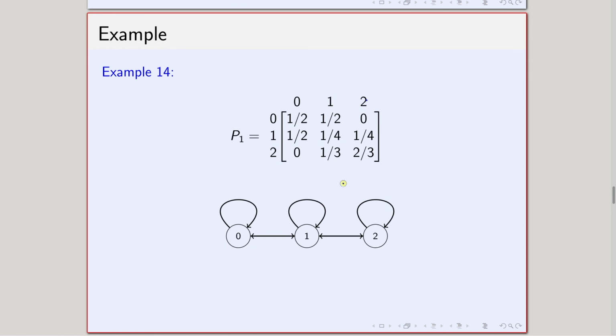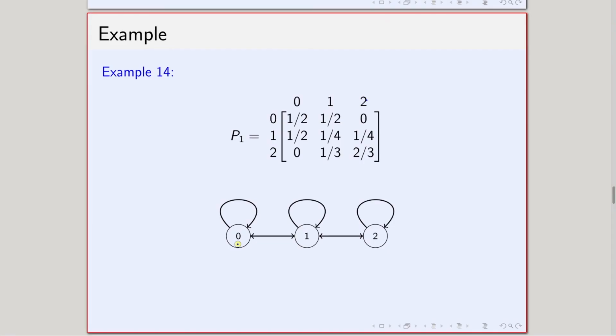So, this graph is basically nothing but whenever I have a directed edge, that means there is a positive probability of moving from one node to another node in one step. Whenever there is no directed edge between two nodes, that means from that particular node I cannot move to the other node in one step.